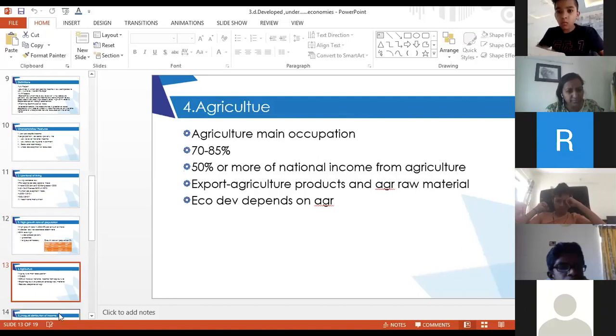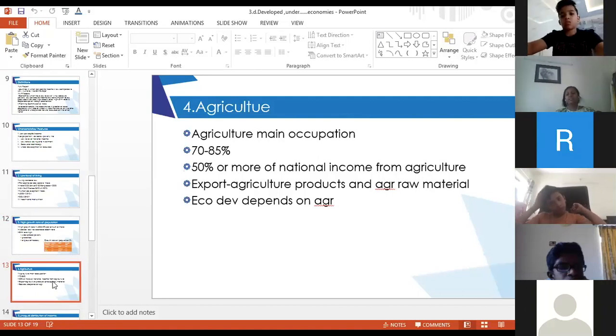Okay, the next is agriculture. Agriculture in underdeveloped countries is the main occupation, right? I told you, in developed countries, agriculture has hardly 2 to 3% contribution in national income. But in an underdeveloped or developing country, agriculture is still the main occupation of the people.